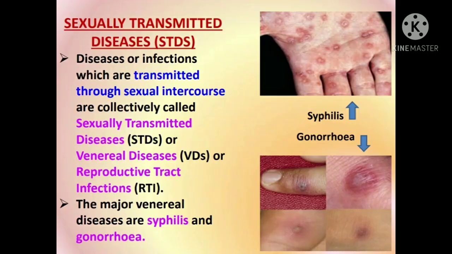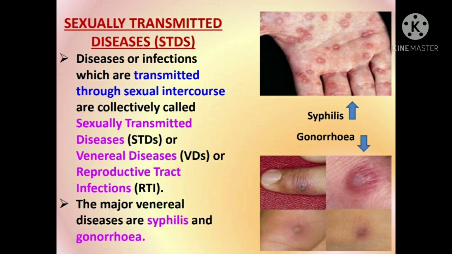So today we are going to start with a topic that is sexually transmitted diseases, also called STDs. These are the diseases or infections which are transmitted through sexual intercourse, and they are collectively called sexually transmitted diseases, STDs, or venereal diseases, also called VDs, or reproductive tract infections, also known as RTI.